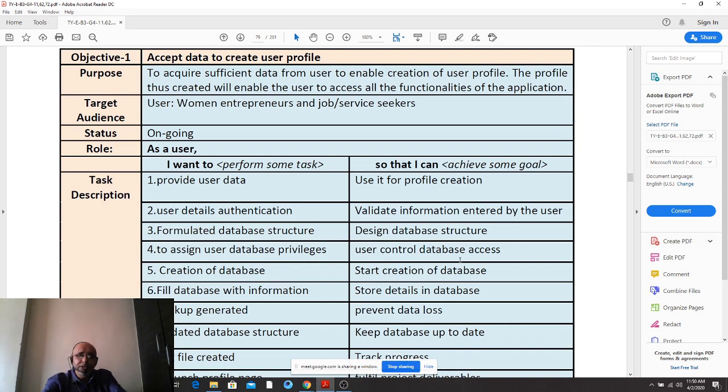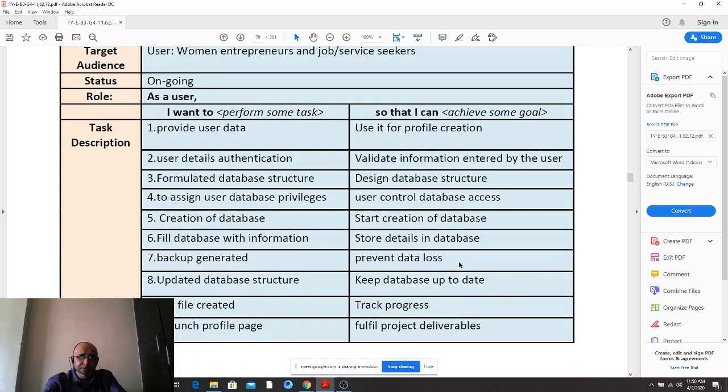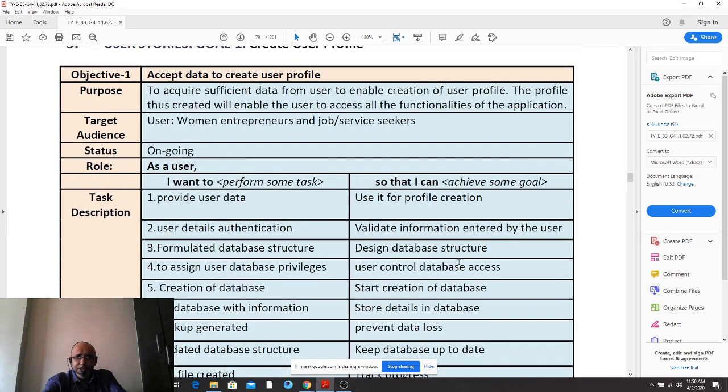Now if you look at this document, every objective has been again split up into certain processes and they have documented it as well. But considering the time limits and time bounds, you will only be working on objectives. I wish to clarify that we will only be documenting objectives, not the processes, in user stories.